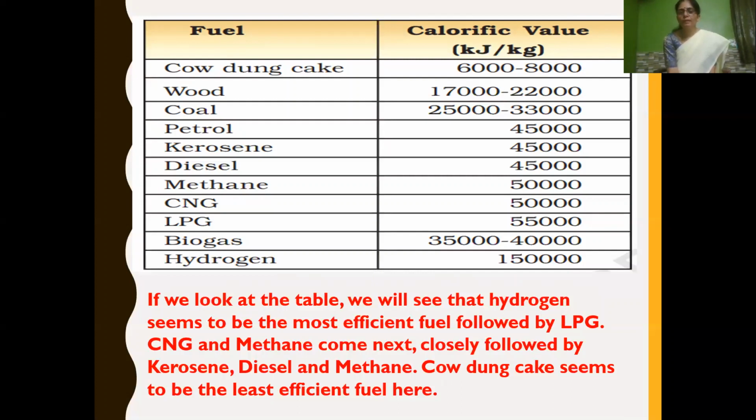Hydrogen is the most efficient fuel because it has a high calorific value of 1,50,000 kilojoule per kg. Along with the unit, you should know this.